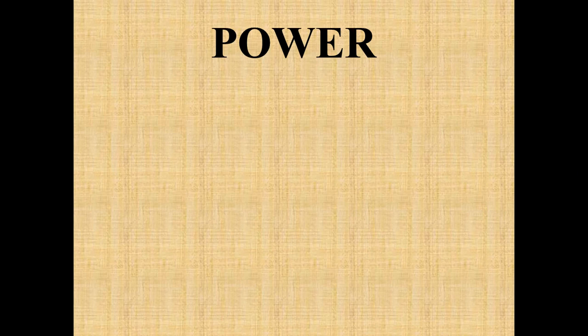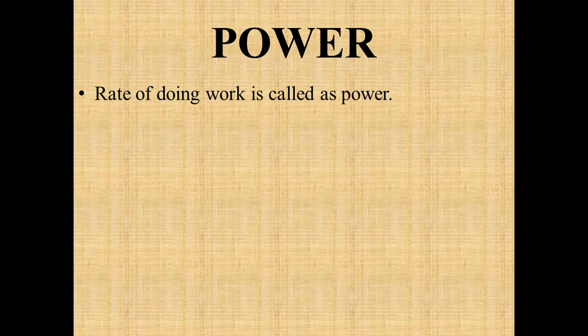Now next is power. So what actually is power? We have discussed work. Work is said to be done when an object starts moving in the direction of the force. Then we have discussed energy. Energy was the ability of the body to do some useful work. Now how fast or how slow a work has been done is indicated by this quantity that is known as power.